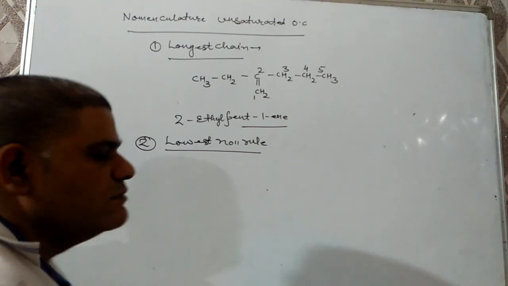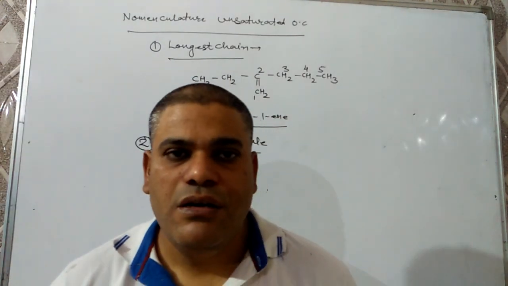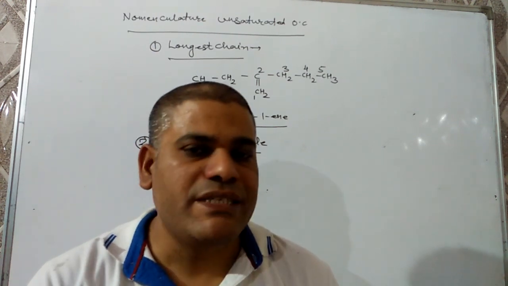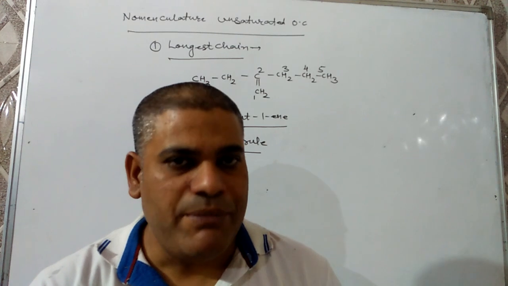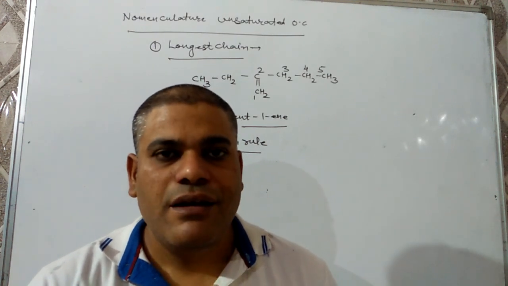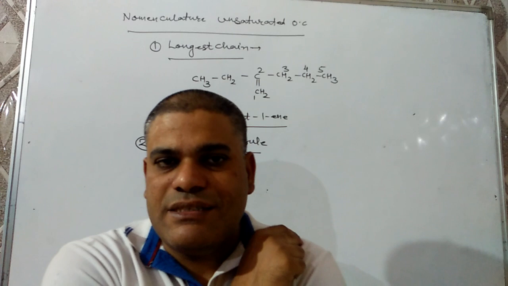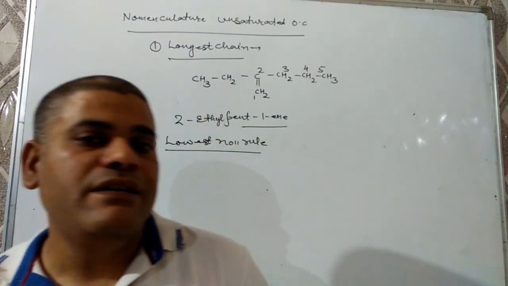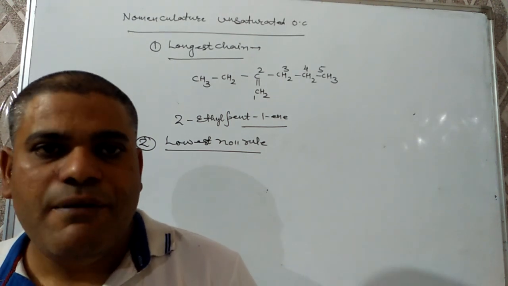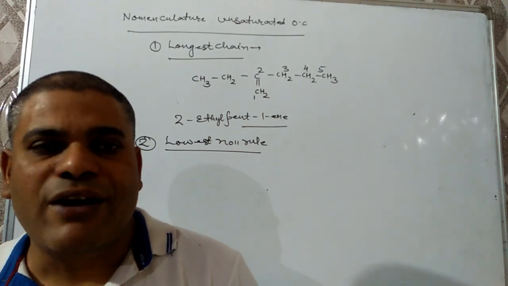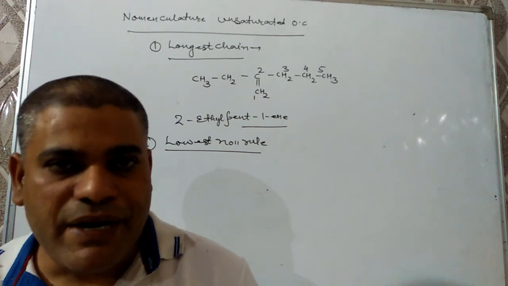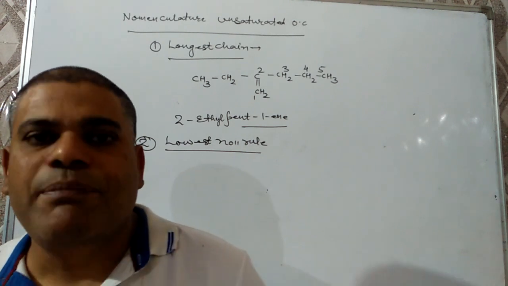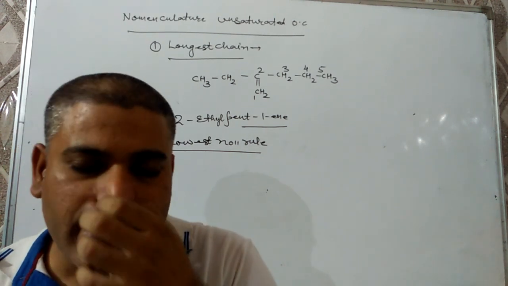Next is lowest number rule, and according to this rule, the lowest number is given to the carbon which is having multiple bond. If both double bond and triple bond are present, then preference is given to the double bond, but the lowest set of locant rule should not be violated. Keep it in mind, the lowest set of locant rule is used only for double bond and triple bond, not when a substituent is present.